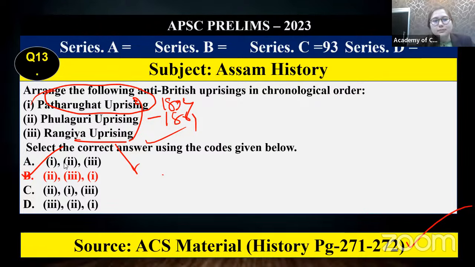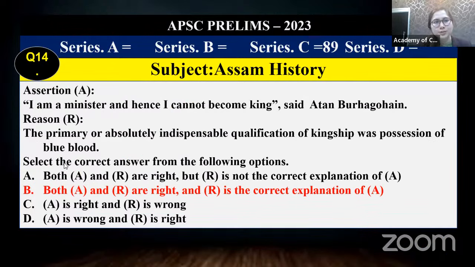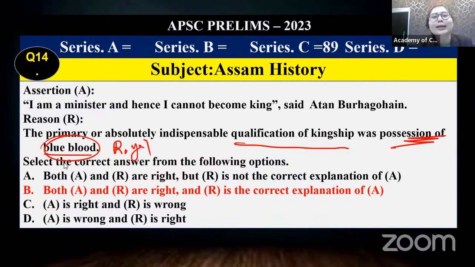And then this is another question from Assam history. Who said it? Atan Buragohain said it. Atan Buragohain, everyone knows, was very powerful. What did he say? I am a minister and hence I cannot become the king. Because I am a minister, I cannot be king. The primary or absolutely indispensable qualification of kingship was possession of blue blood. What does blue blood mean? Blue blood means royal blood.